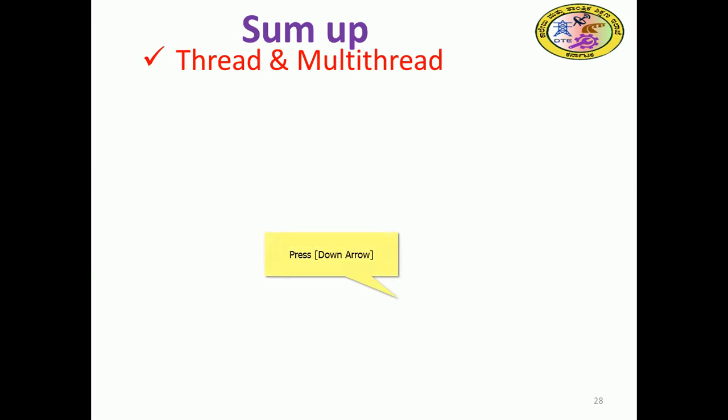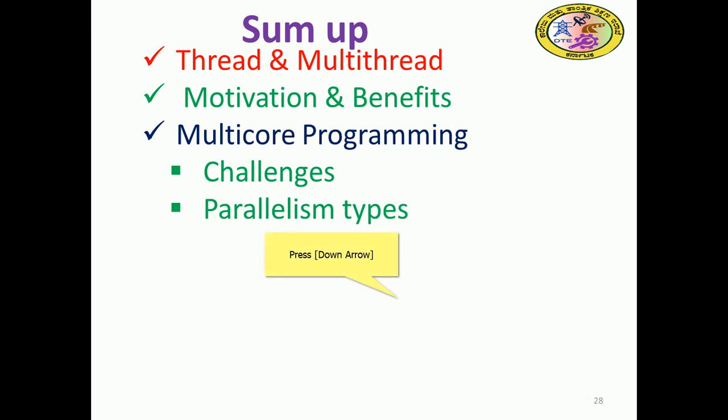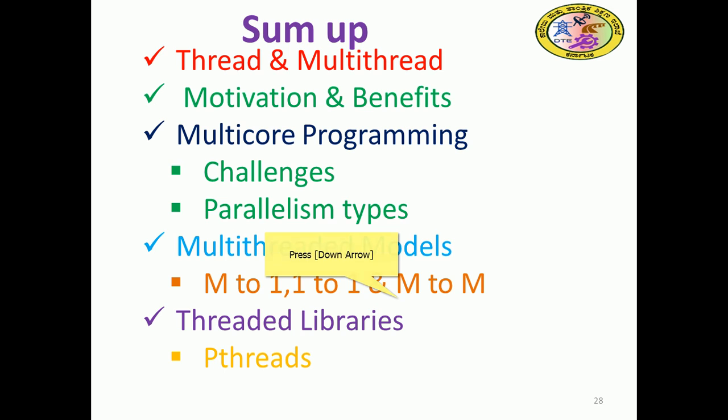We have discussed more about threads and multi-threading. As a recap: the motivation and benefits, multi-core programming and its challenges, and the types of parallelism. We also saw the multi-thread models, the two levels: many-to-one, one-to-one, many-to-many. Many-to-one is quite difficult to serve multiprocessors, whereas many-to-many supports it a little bit, and we saw another model too. There are thread libraries, one called pthread, and the Windows thread.